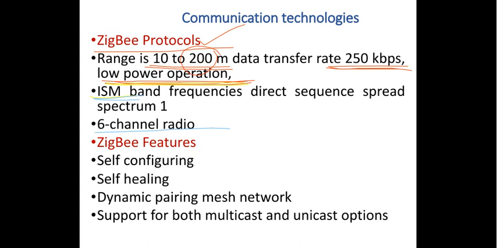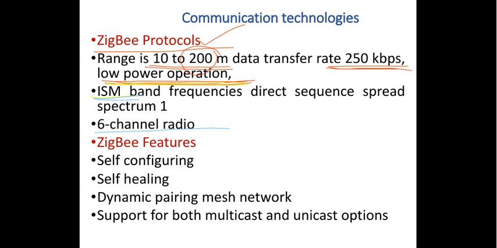6-channel radio, right? So what do we mean by 6-channel radio here? As long as Zigbee is concerned, we have got 6 different functionalities that your Zigbee has to realize, that I will quickly tell you. Probably it is too early for me to tell about those things right now. The 6 protocols or the 6 functionalities.